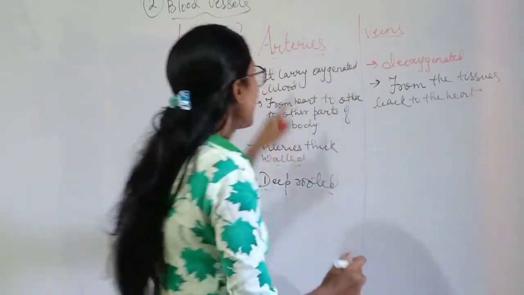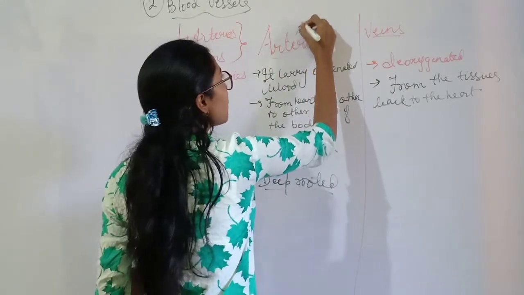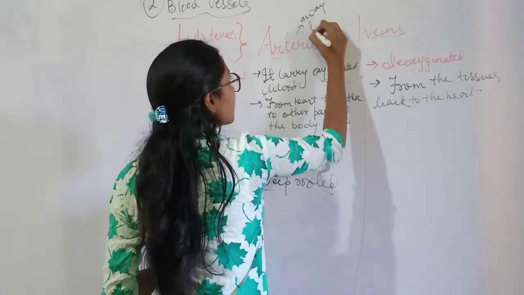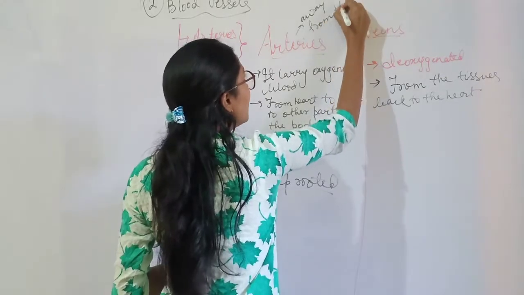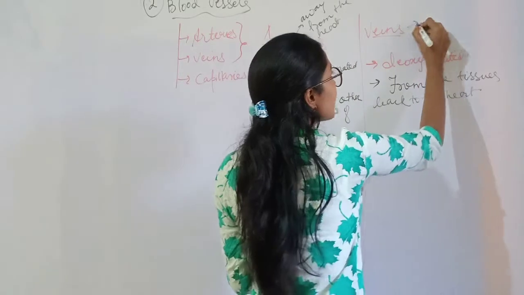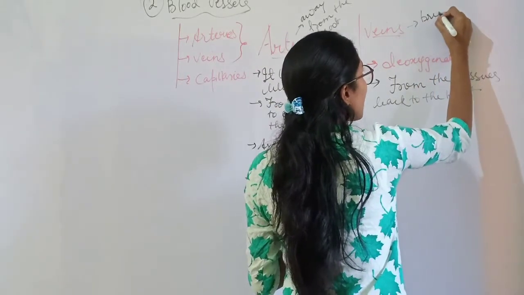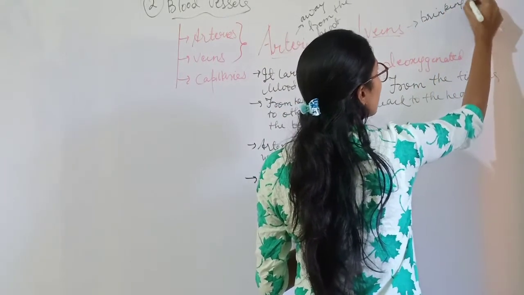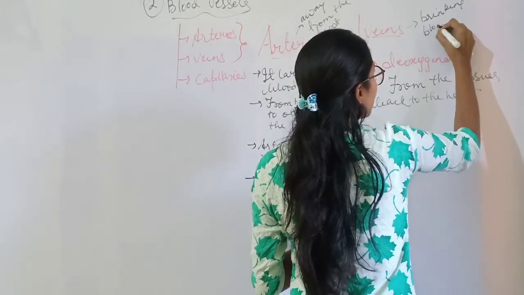So what is happening? Arteries are taking the blood away from the heart, and veins are bringing the blood towards the heart.